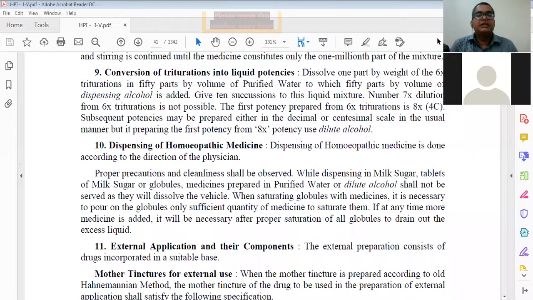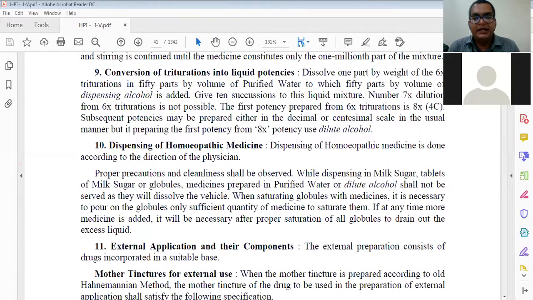Point 9, conversion of trituration into liquid potencies. Dissolve 1 part by weight of trituration in 50 parts by weight or volume of purified water, to which 50 parts by weight or volume of dispensing alcohol is added. Again, we are adding the dispensing alcohol. This is the 6x potency.